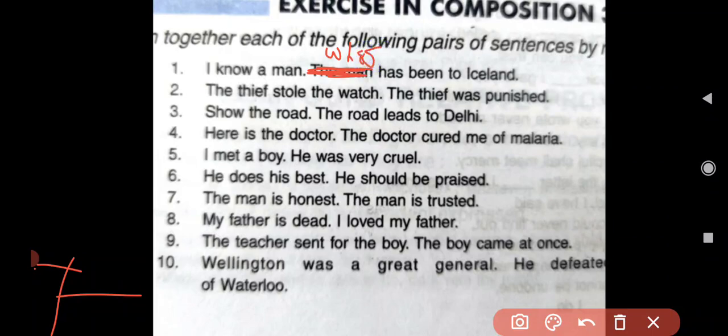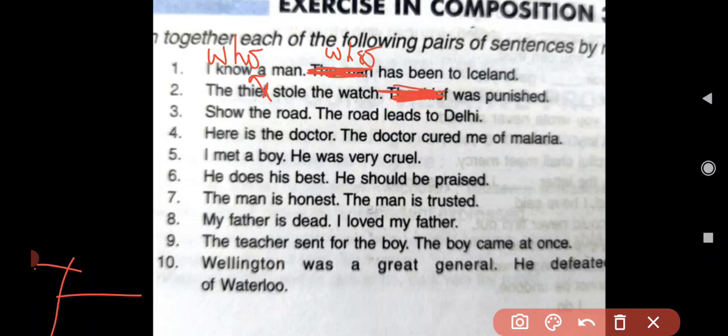Okay children, now come to the next sentence. In fact, the second sentence. The thief stole the watch. The thief was punished. Now how to combine this sentence? The thief who stole the watch was punished.